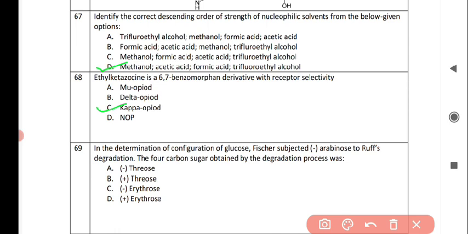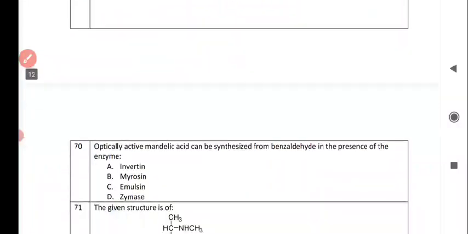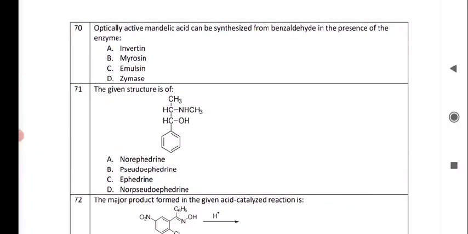Next question is, in the determination of configuration of glucose, Fischer subjected minus arabinose to Ruff's degradation. The 4-carbon sugar obtained by the degradation process was, and the correct answer is option C, minus erythrose, negative erythrose. The next question is, optically active mandelic acid can be synthesized from benzaldehyde in the presence of the enzyme, and the correct answer is option C, emulsin.